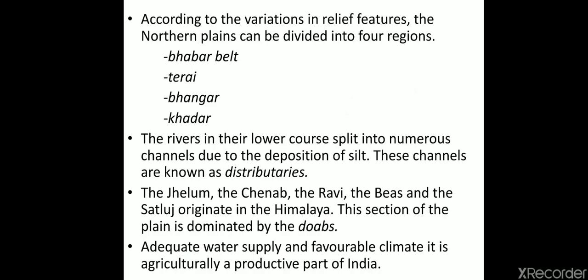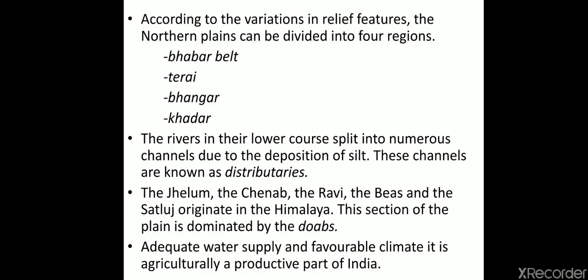That is known as Bangar. And Khadar means the soil in this region contains calcareous deposits, that is also known as Kankar. The newer, younger deposits of the floodplains are called Khadar. So the northern plain can be divided into these 4 different regions.